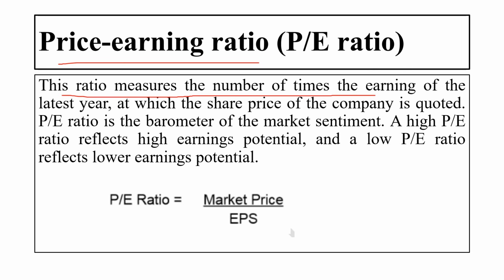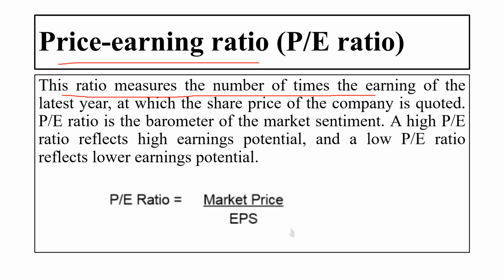The higher price earning ratio reflects the higher earning potential, and low price earning ratio reflects the lower earning potential. Okay. So basically this ratio is measuring the number of times the earning from the last year, the past year, at which the share price of the company is quoted.